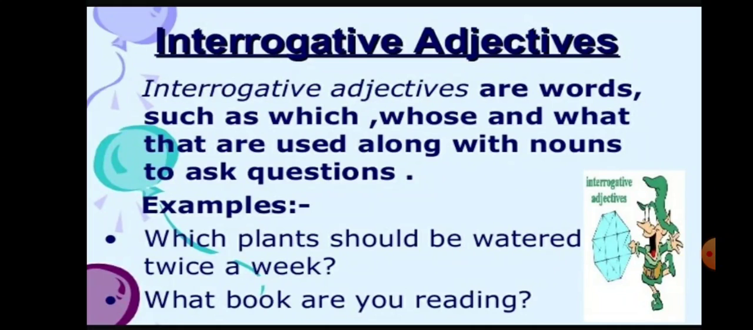For example, which plants should be watered twice a week? What book are you reading? In both sentences, we have used interrogative words, that is which and what, before nouns, that is plants and book, to ask questions. So in both sentences, the words which and what are interrogative adjectives. Whenever we use interrogative words before a noun to ask questions, that will be an interrogative adjective.